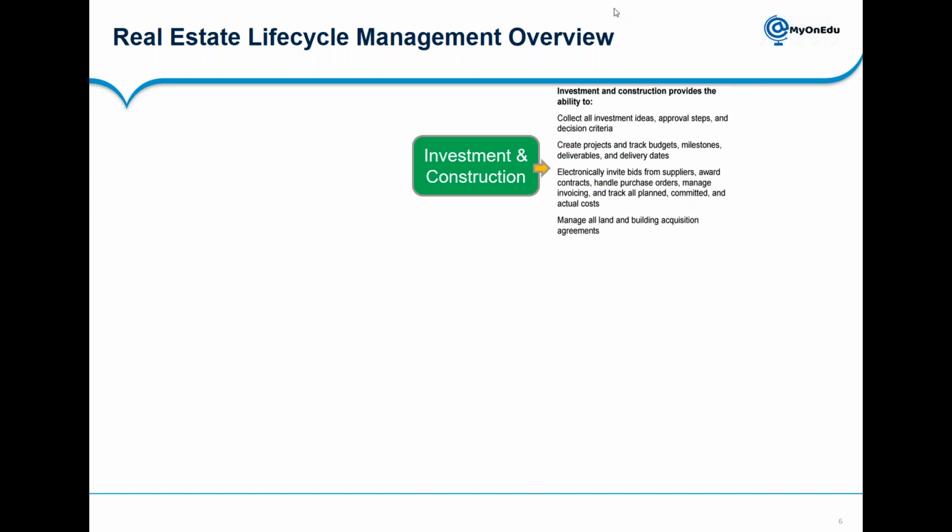While executing, you are also tracking the budget, and you need to confirm the milestones and all the deliverables. When you are constructing these properties, you need material also to construct it, so here it is integrated with the procurement cycle.